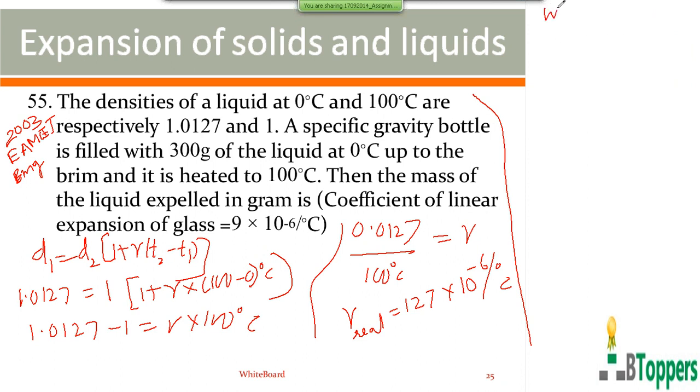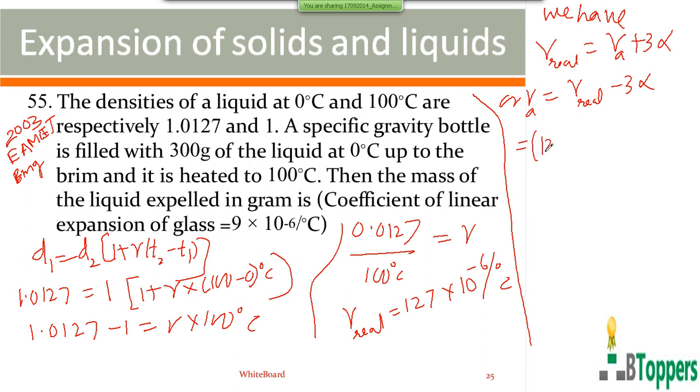So we can write here, volume coefficient of real expansion of the liquid equals volume coefficient of apparent expansion of the liquid plus 3 alpha. So volume coefficient of apparent expansion of the liquid is equal to volume coefficient of real expansion of the liquid minus 3 alpha. So gamma real is 127 into 10 power minus 6 per degree centigrade. And alpha for the bottle is given to be 10 power minus 6 per degree centigrade.